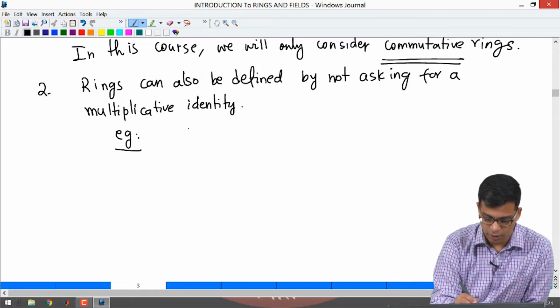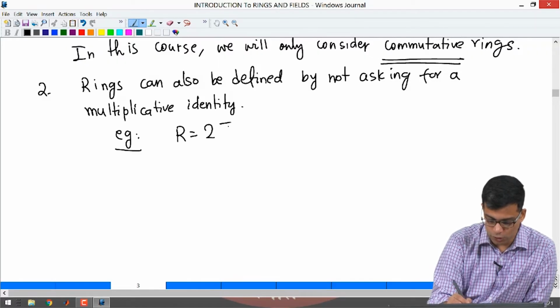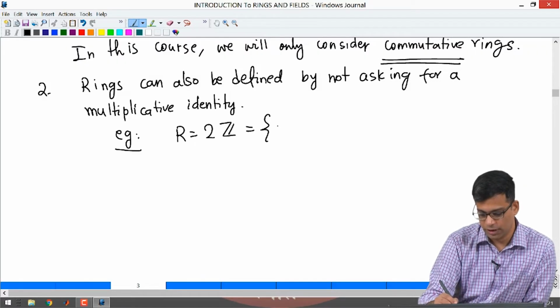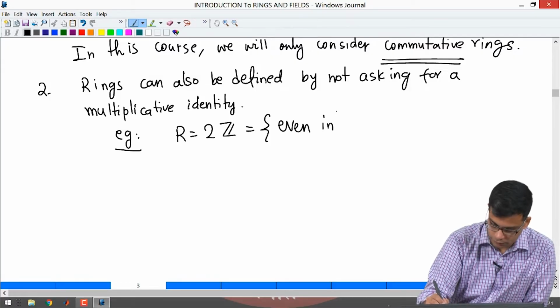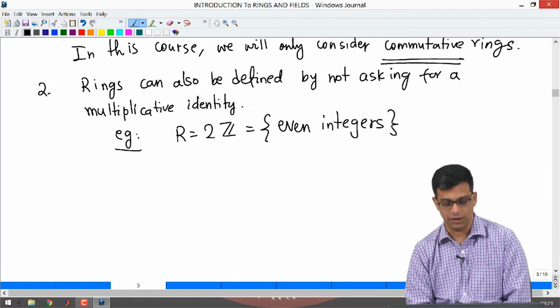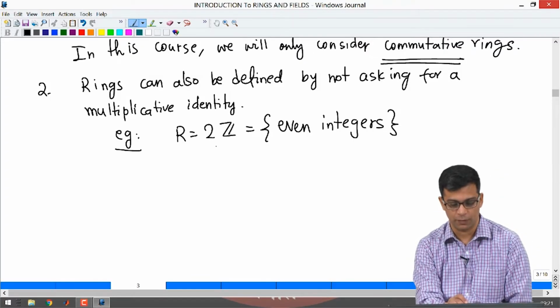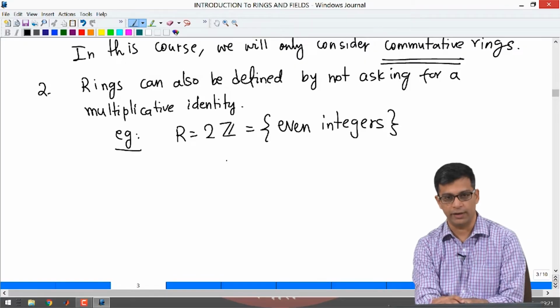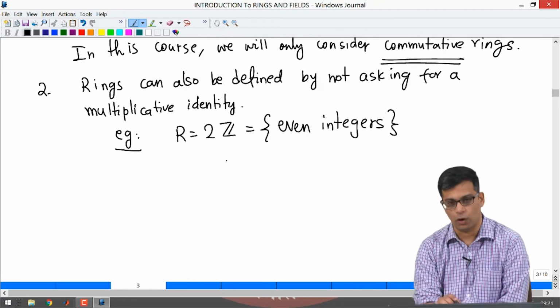For example, if you take R to be 2Z, the set of all even integers, that means integers of the form 2n, where n is an arbitrary integer, they do have all the properties of a ring.